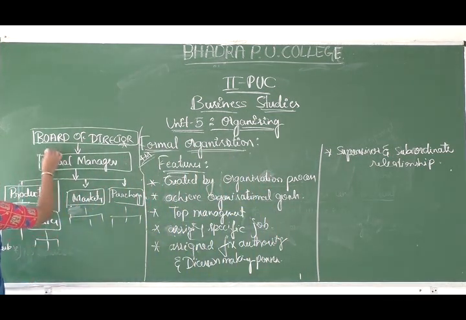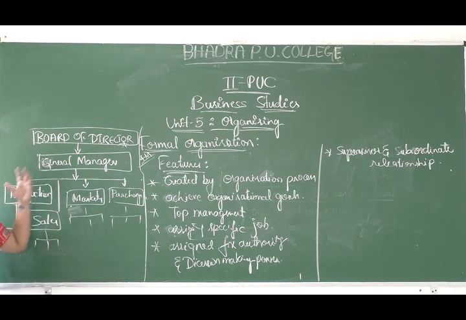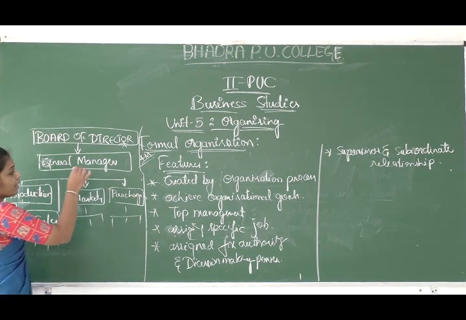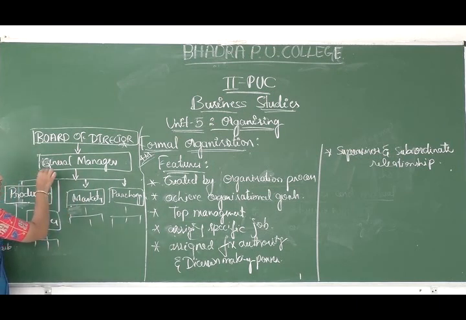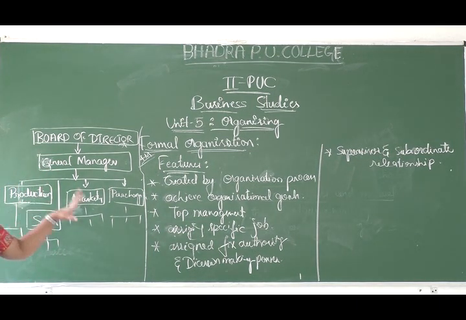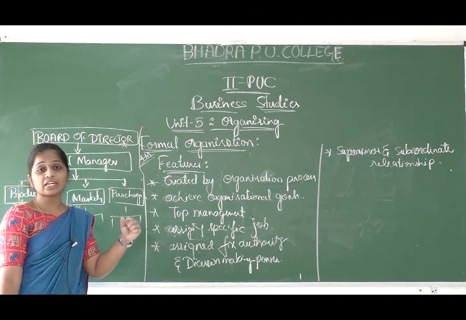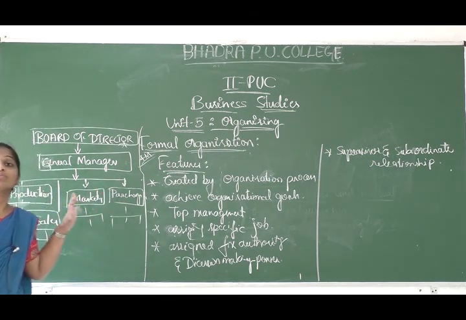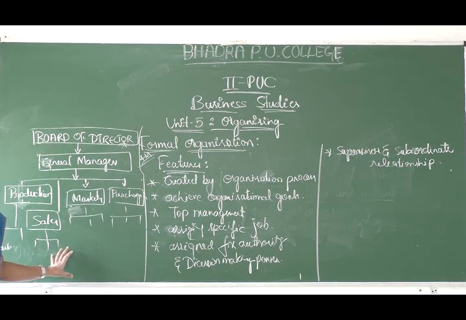See here, board of director, if we do so there is no confusion. As I told, a general manager should know from whom they get the orders or instructions. The departmental managers will come to know from whom they get the instructions or guidelines, and also to whom they should be accountable. Whom should I be accountable to, whom should I give feedback to, that becomes known through the organization structure, right?